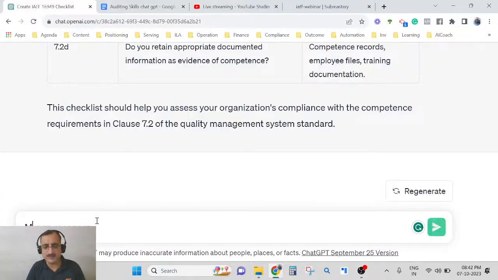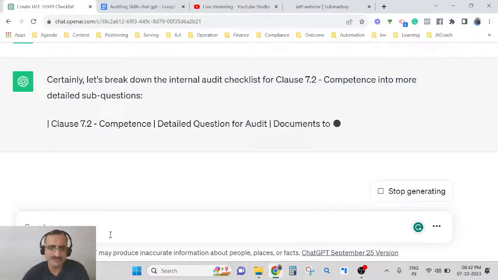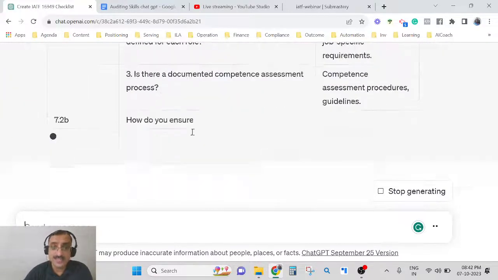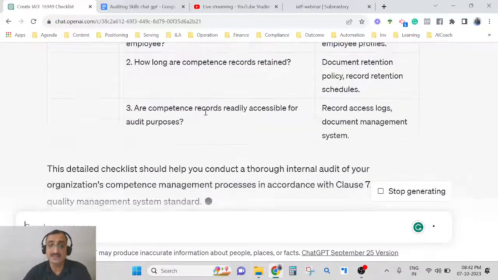Now I want to make more detailed checkpoints, or more detailed questions under each section. So I'm asking, can you come up with more detailed questions? Now let's see. Here you see that GPT is working, man.